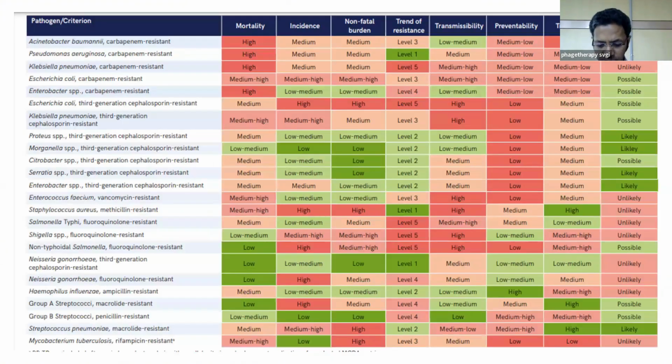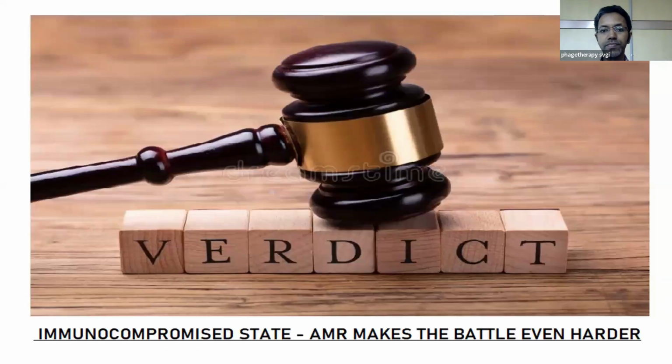Again, coming to our busy slide from the WHO document, concentrate this time on the fourth column. Escherichia coli is a carbapenem-resistant isolate. Mortality is medium to high. Anyway, our patient died. And few promising pipeline antibiotics are there: ceftazidime avibactam, azithromycin, cefiderocol. But how far were they efficacious in our case? Left to you to decide.